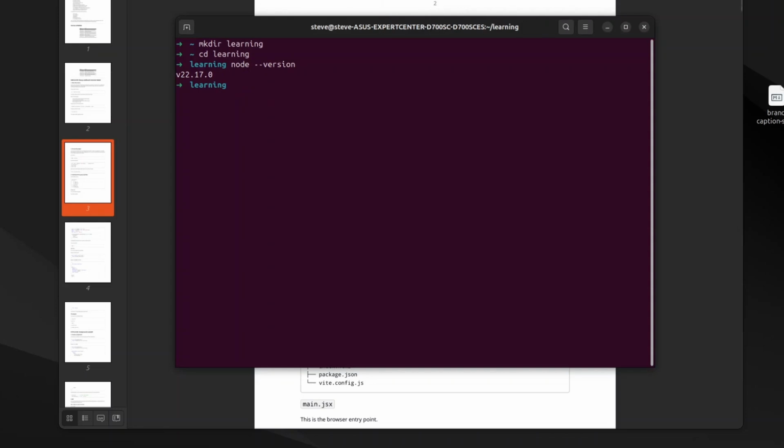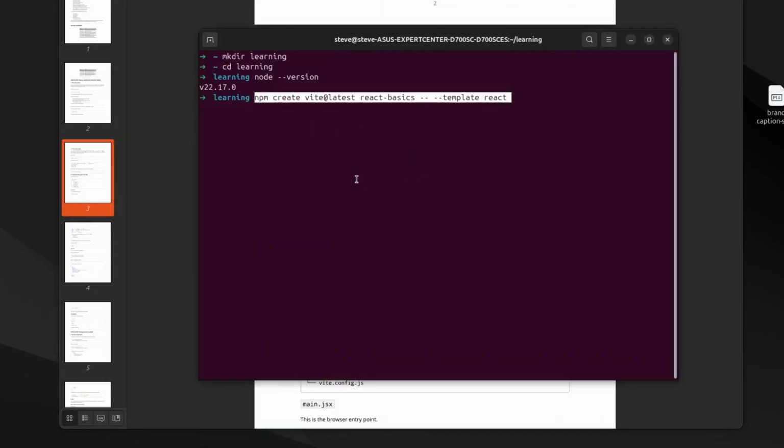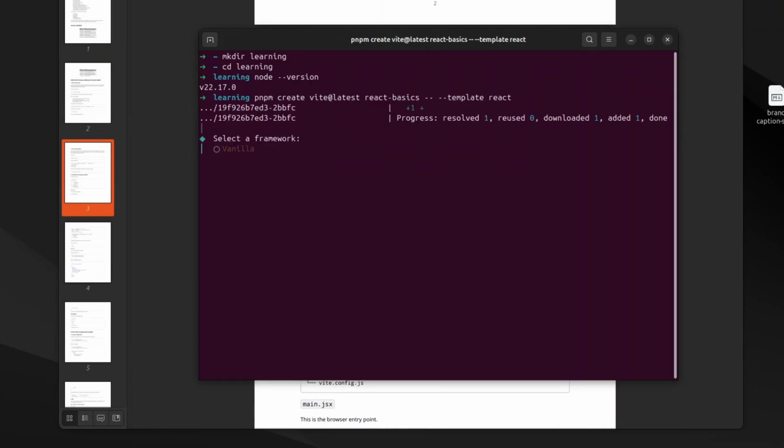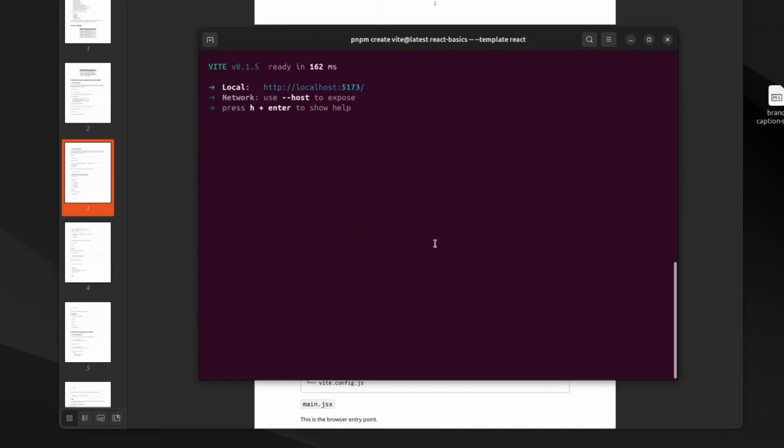Node version is 22.17. Create our first React app, copy this. I'm gonna use npm instead of npm because it's quicker. React, JavaScript. I don't know what those things are. The first one, install with npm. Yes, sometimes I just guess what's happening, but it's okay.